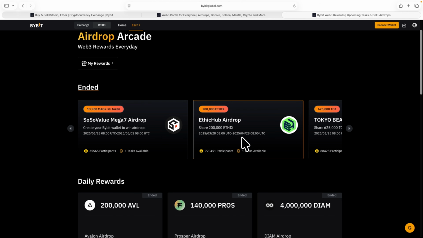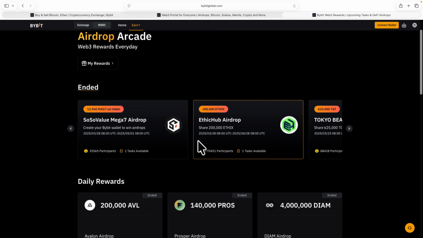So you can see they always leave their airdrops for about 1 to 2 months, according to what I was told. And that's exactly what is here. For most of these airdrops, they were left for 1 to 2 months. After those are over, they wait for another 2 to 3 months before they bring in a new batch. That's exactly what is happening right now. So for now, they don't have any open airdrops until you come back in the next 2 or 3 months to check for new airdrops.